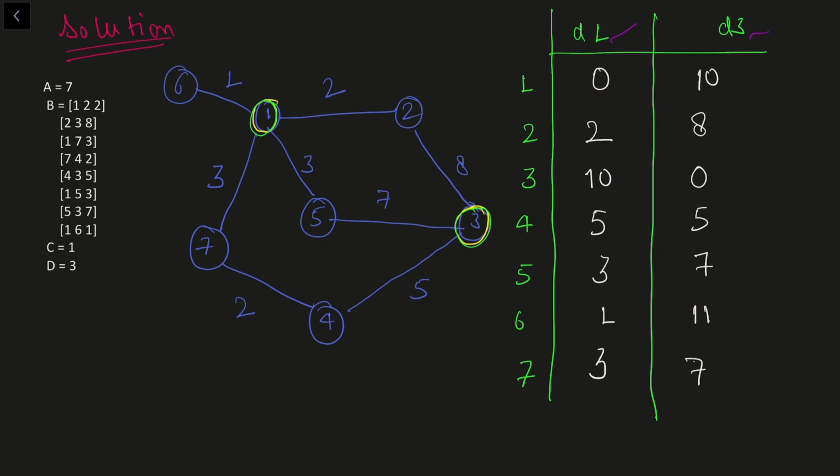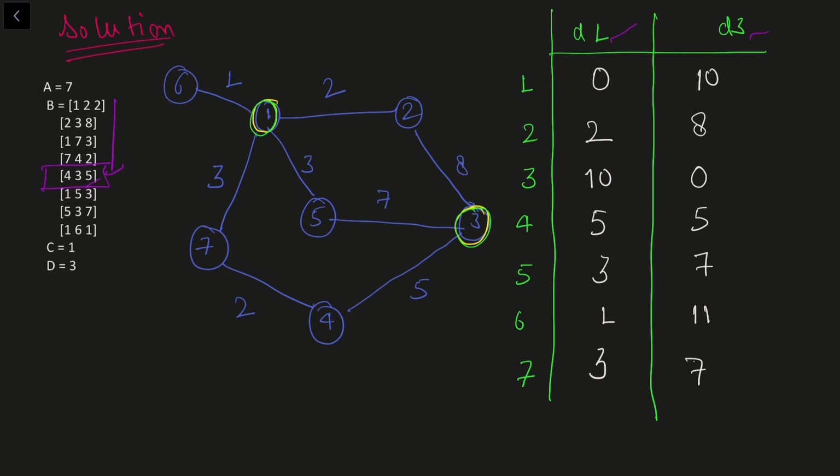So what we'll do, basically I'll iterate on the edges, and the first thing that I'll check for every edge, let's say I'm currently at this edge, is whether this edge lies between the path of 1 and 3. And if it lies on the shortest path between 1 and 3, then only I'll try to minimize my answer with the weight of this edge. Okay, so in that way I'm going to move on.